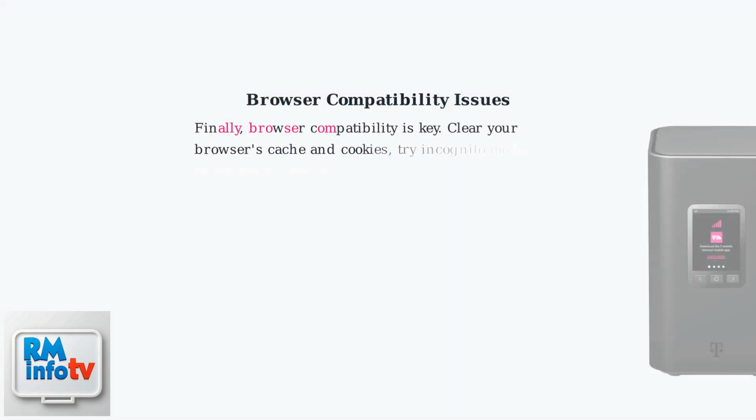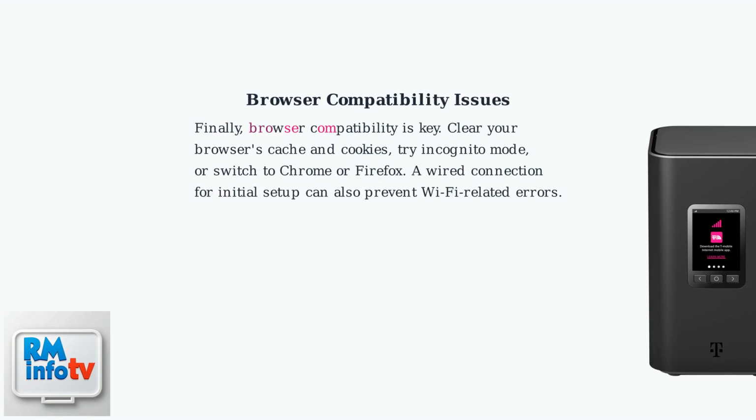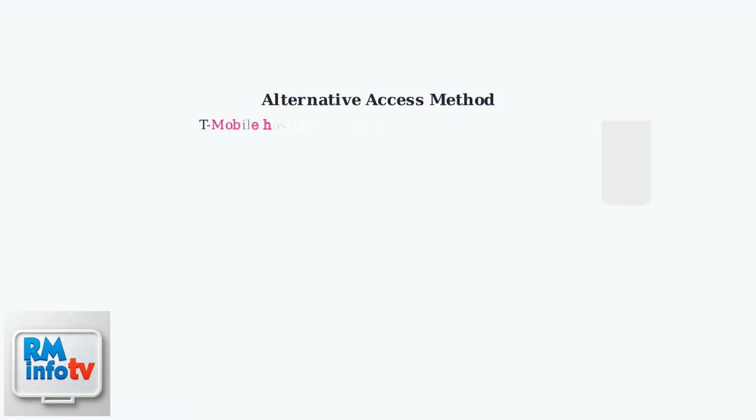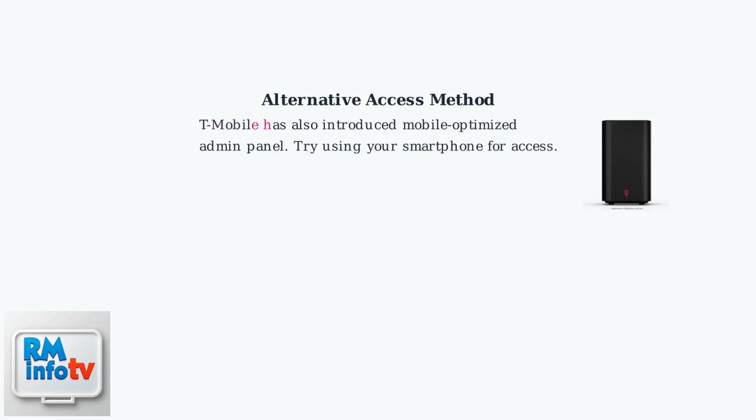Finally, browser compatibility is key. Clear your browser's cache and cookies, try incognito mode, or switch to Chrome or Firefox. A wired connection for initial setup can also prevent Wi-Fi-related errors. T-Mobile has also introduced a mobile-optimized admin panel. Try using your smartphone for access.